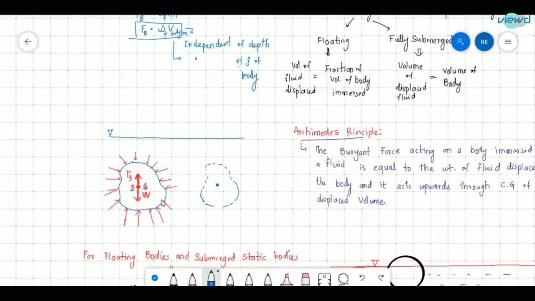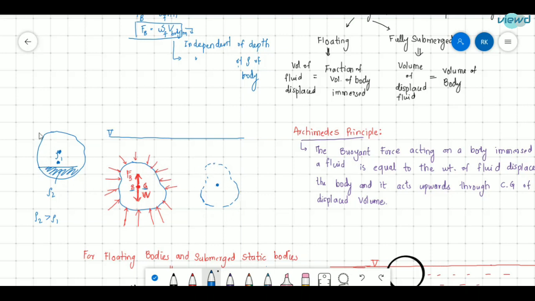This is because the density of the body is uniformly distributed. If the density of the body is not uniformly distributed, for example, say this body is heavier at the bottom, so here the density is ρ1 and here the density is ρ2, and let me say ρ2 is greater than ρ1. Then the center of gravity will be on the heavier side. So the center of gravity will not be at the center; it will be towards the heavier side. But the center of buoyancy will be at the center of the volume of the body. This is because the fluid displaced has a uniform density.